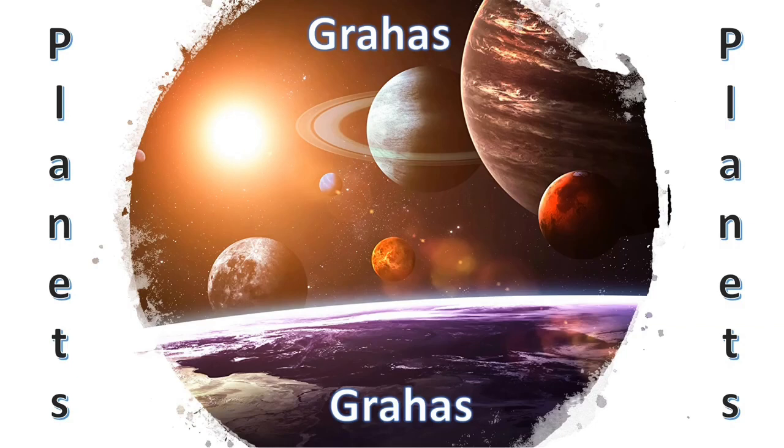On the other hand, graha is used to denote a celestial body or a point that has the property of attraction. Grahas exert considerable influence on the living beings on the Earth. For simplicity, we will use planet and graha interchangeably to denote the same thing on this channel. There are 9 grahas in total in Vedic astrology. Since weekdays in the Hindu calendar are named after 7 grahas, I will follow that order to introduce the first 7 grahas to you. And finally, we will look at the remaining 2 to complete this introduction to grahas.